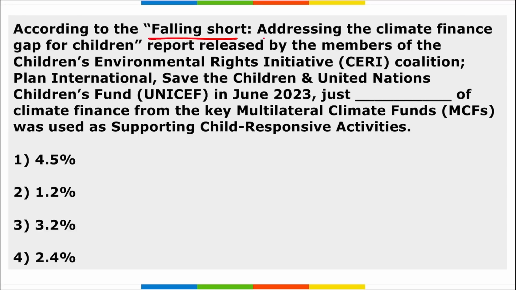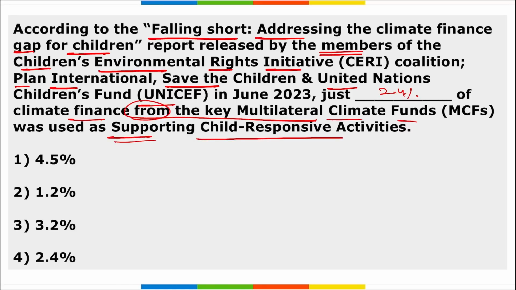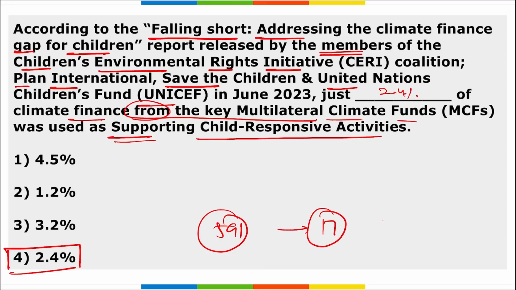Next, according to the Fall Short: Addressing the Climate Finance Gap for Children report, released in 2023 by members of the Children's Environmental Rights Initiative Coalition, Plan International, Save the Children and the United Nations Children's Fund, just 2.4% of climate finance from the key multilateral climate funds was used to support child-responsive activities. So the correct option here is option 4, right? In total, 591 project proposals were assessed, covering a 17-year period from 2006 to March 2023.